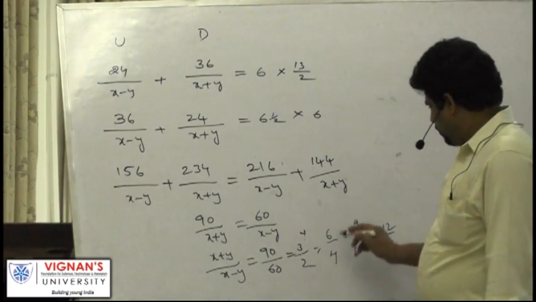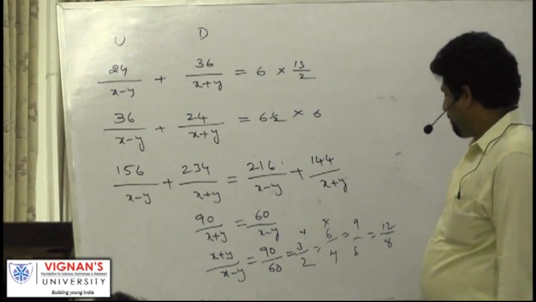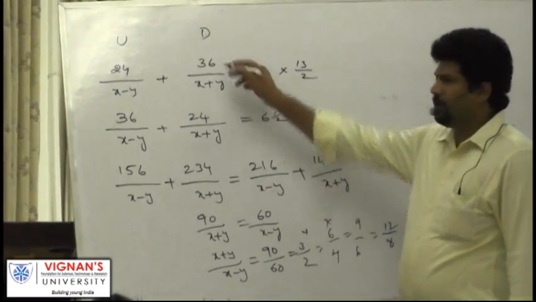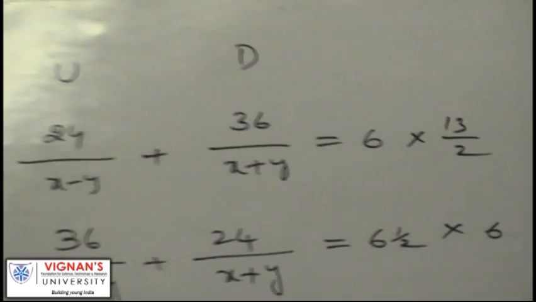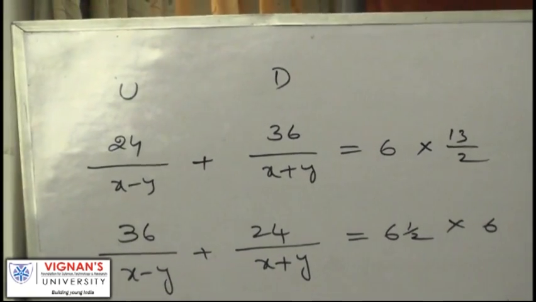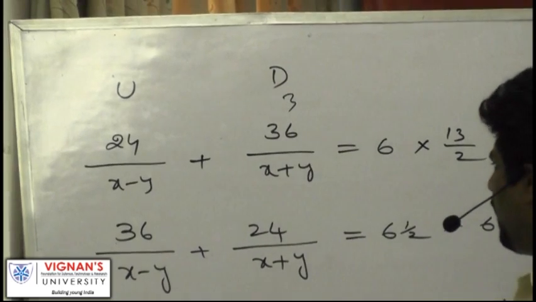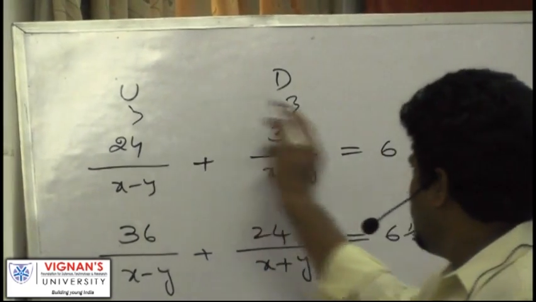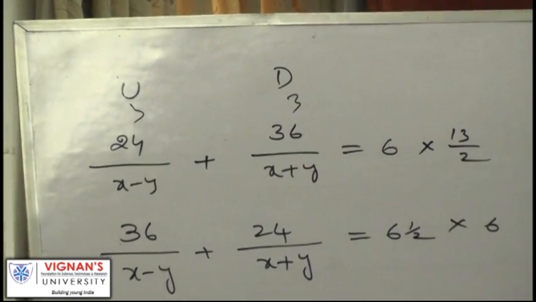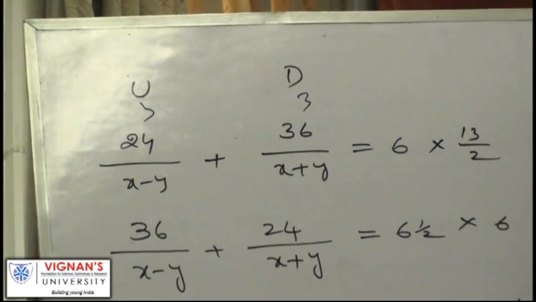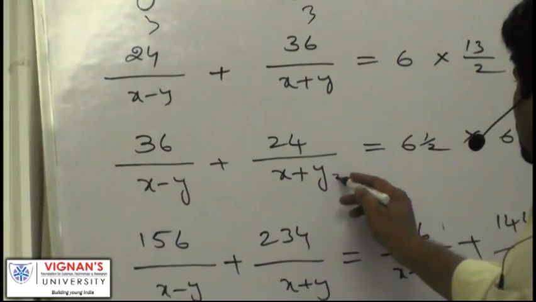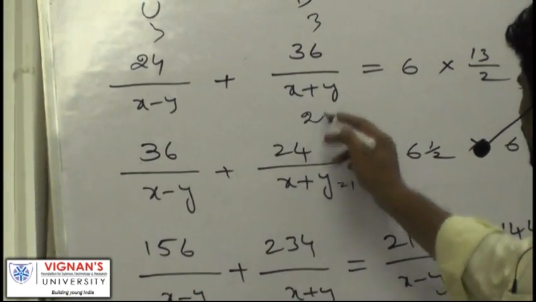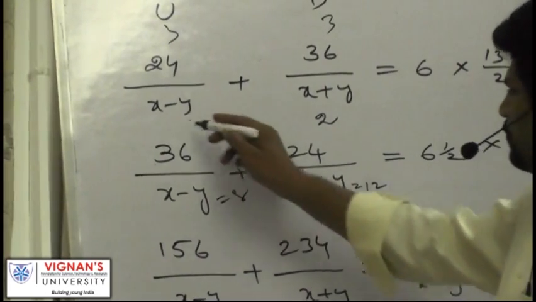Now 3 is not possible. 6 is also not possible. 9 and 6, 4 plus 4 is 8, even this is not possible. 12. If it is 12, you get 3 here. If it is 8, you get 3. 3 plus 3, 6. They are satisfying the first equation. They should satisfy the second equation also. So what is this? This is 12. It means you get 2 here. What is this? This is 8. 8 is 4.5.